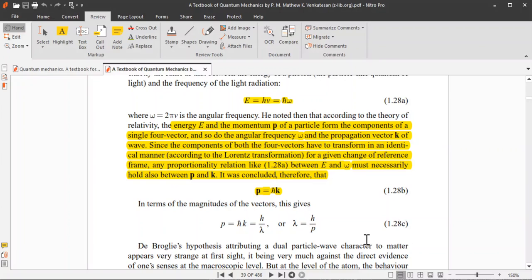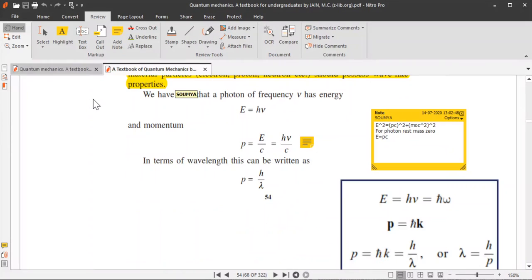any proportionality relation, such as E equals h nu, between E and omega must necessarily hold also between P and k. It was concluded therefore that P equals h cut k. That is, as E equals h cut omega, similarly P can be written as P equals h cut k. So, P equals h k by 2 pi. That can be written as h by lambda, or lambda is equal to h by P.